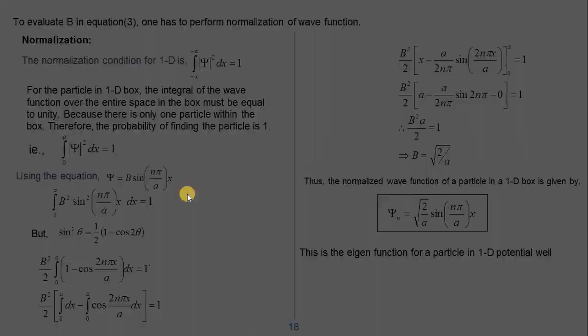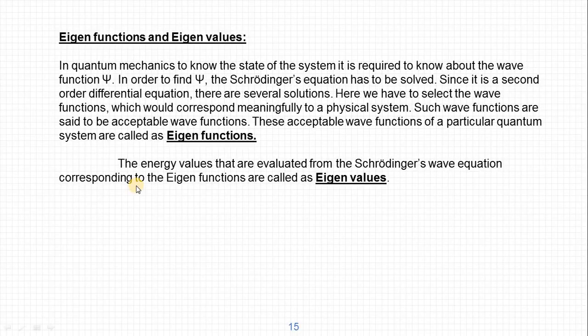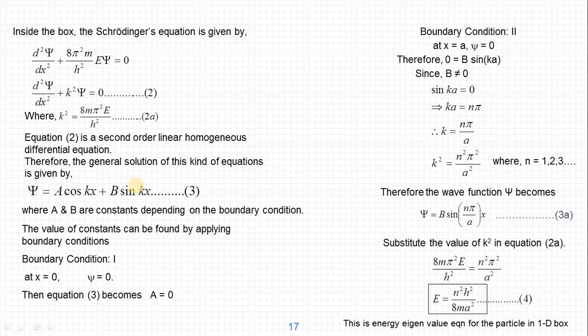Now let us see the second boundary condition, that is at x equal to a, the other boundary. At x equal to a also, the height of the wall is infinity. So the particle cannot be present at x equal to a also. Therefore, mod psi square equal to 0 or psi is 0. That is, at x equal to a, psi is 0. The particle cannot be found. Therefore, we substitute x equal to a and psi equal to 0 in the expression here, where now we have only this part.